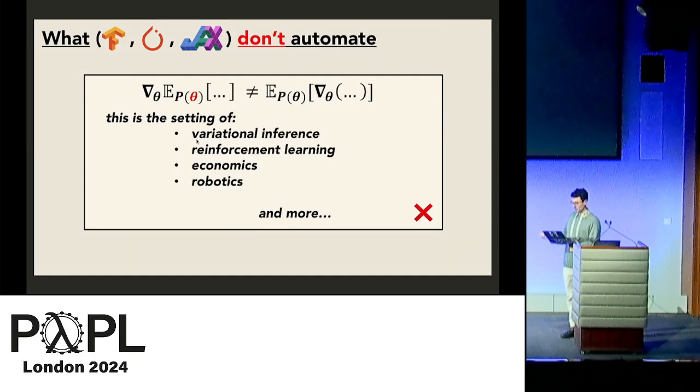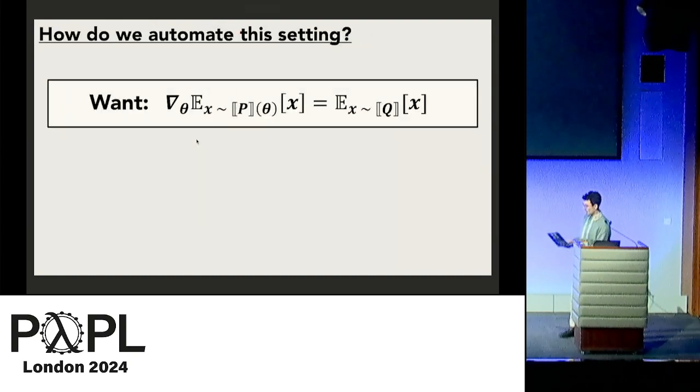We'll be focusing on programs which include sampling and expectations, where the expectation is taken over a distribution which depends on the parameters of interest. This is a broad class of possible objective functions, including variational inference, reinforcement learning, essentially any setting where a stochastic system needs to be controlled. How do we automate this setting?